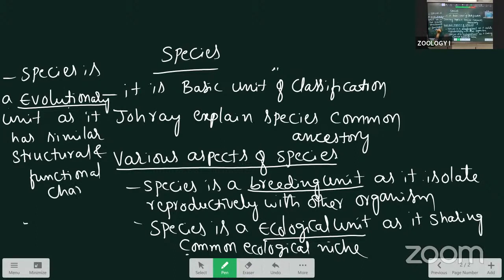These species animals are having the same structural and functional characters, that we call as an evolutionary unit.